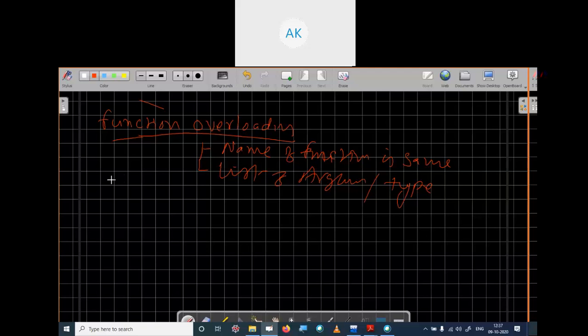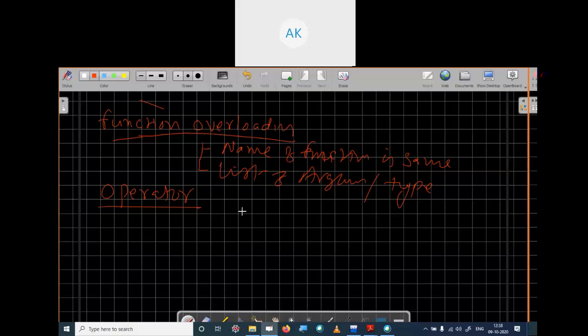Next, we are discussing operator overloading. Before that, what is the meaning of operator? What is an operator? Anybody? If you know the meaning of operator, please unmute your mic and speak. It is used to operate something, like and, or, plus, minus. Yes, good, good.